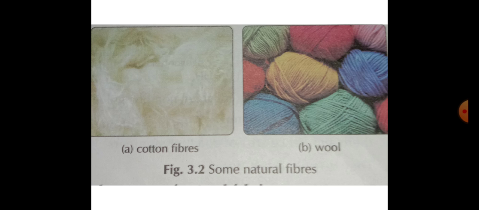On the other hand, wool, silk are the natural animal fibers. The fabrics made from natural fibers is called natural fabric.